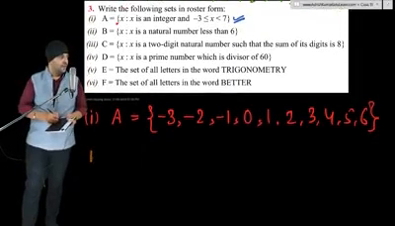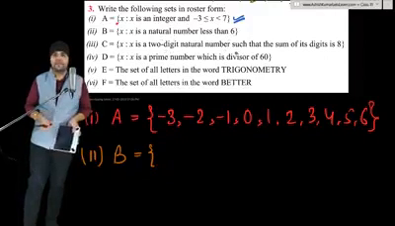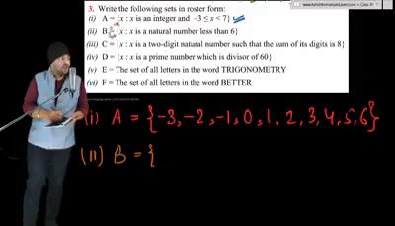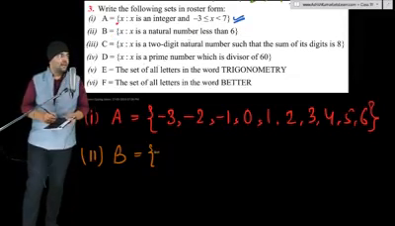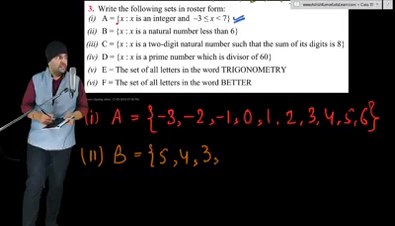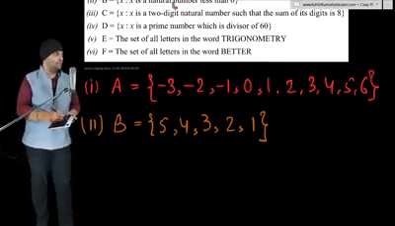Now, second part, set B. The set of all x such that x is a natural number less than 6. Natural numbers less than 6 are 5, 4, 3, 2, 1. That's it.